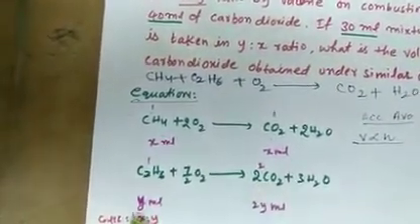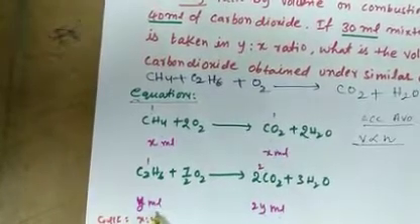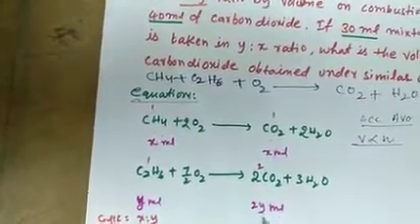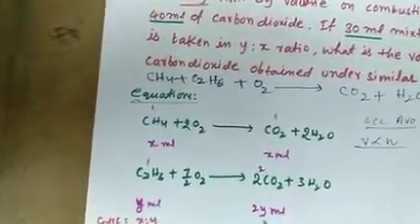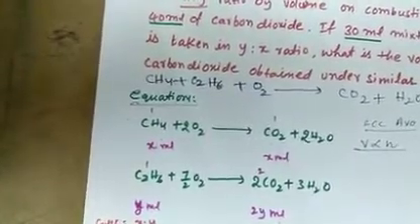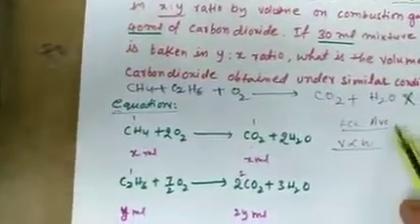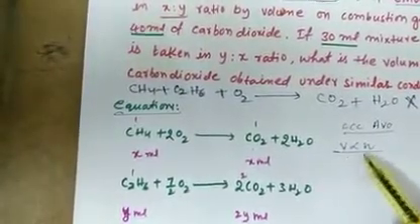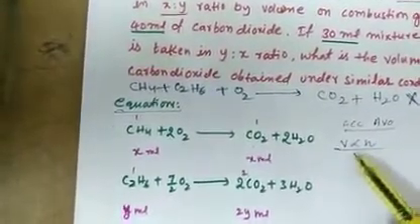So Y ml of ethane produces 2Y ml of CO2. According to Avogadro's law, V is directly proportional to n, so volume is considered as moles and moles as volume.